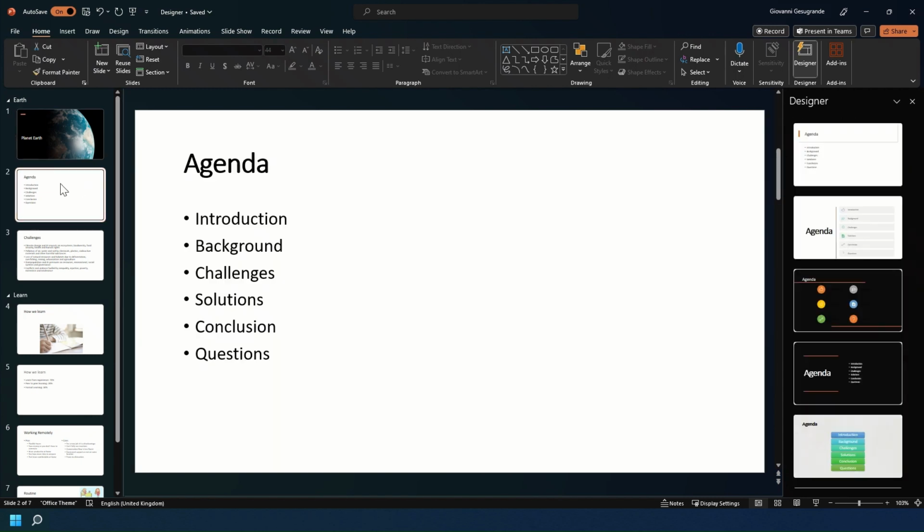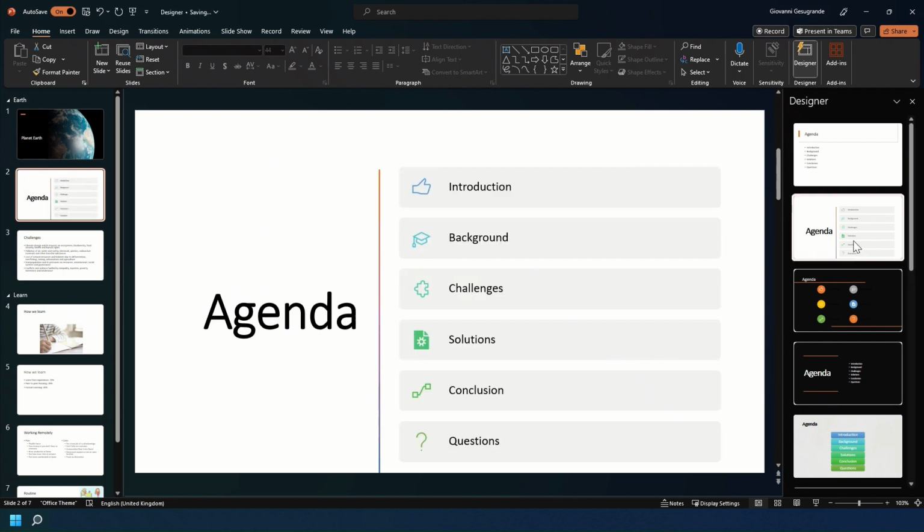Now, if we move over onto the agenda, this is where you start seeing some variations in what Designer suggests to you depending on what you put as the contents on your slide. As you see, I've got an agenda and I have some items for that. If I click on this one, for example, you see it lays it out in a unique manner and it tries to associate some potential icons against the words that you have put in your agenda list.